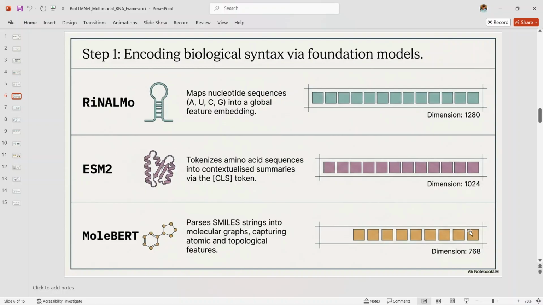Step 1, encoding biological syntax by foundation models. This slide shows the first stage in more detail. RNA is encoded using RNAErnie, protein sequences are encoded using ESM2, and small molecules are encoded using MolBERT. Each model captures modality-specific biological meanings. The RNA model provides a 1280 dimensional RNA representation, ESM2 produces a 1024 dimensional protein embedding, and MolBERT gives a 768 dimensional molecular embedding. So instead of handcrafted design features, the model begins with rich pre-trained representations that already contain contextual biological information.